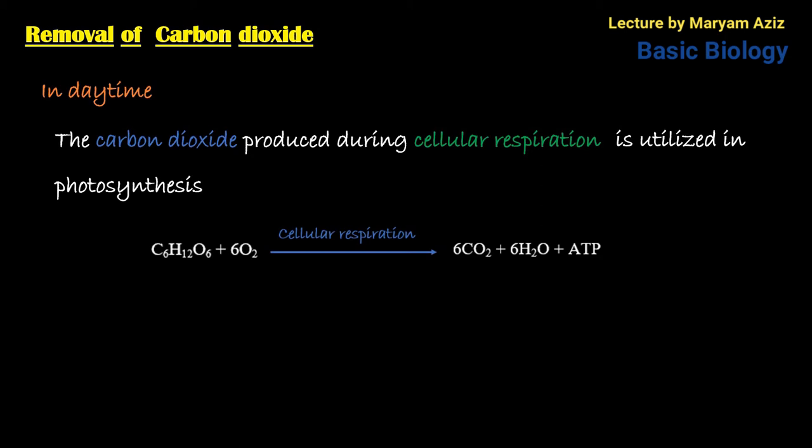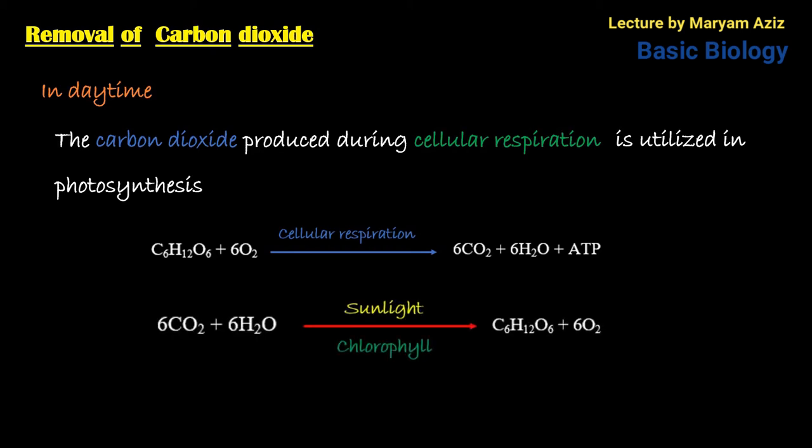In this equation, the glucose that is produced as a result of photosynthesis is aerobically broken down. It means that in the presence of oxygen, it is broken down into smaller molecules: carbon dioxide, water, and ATP. So carbon dioxide is released during cellular respiration,